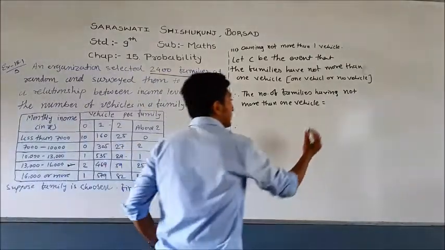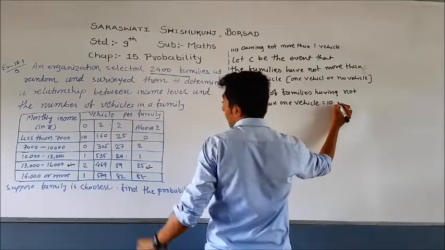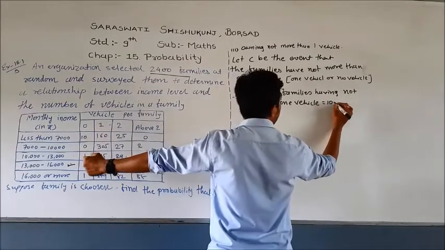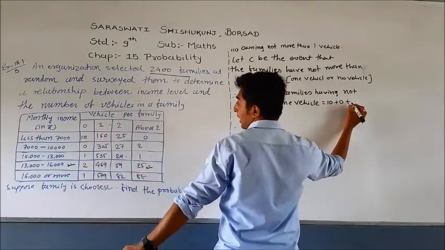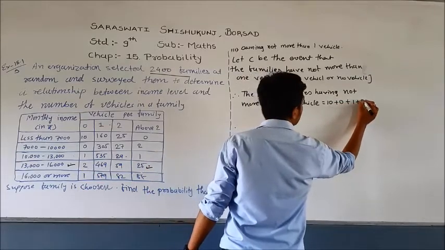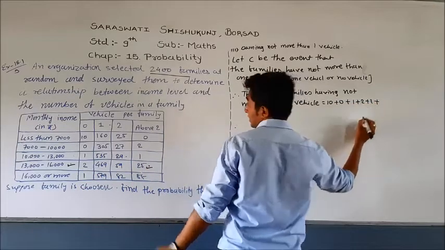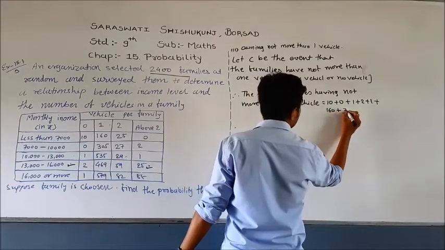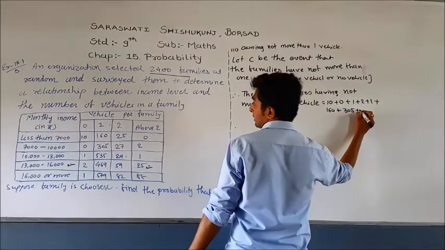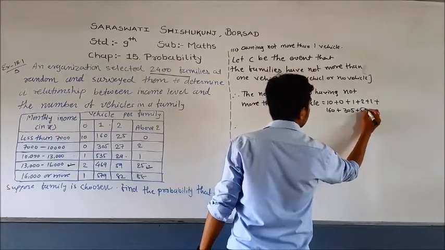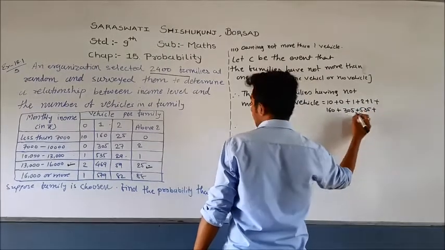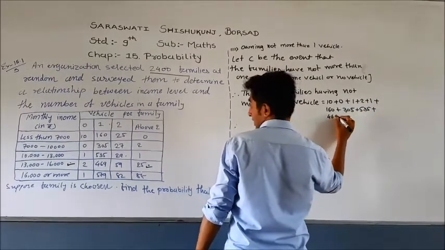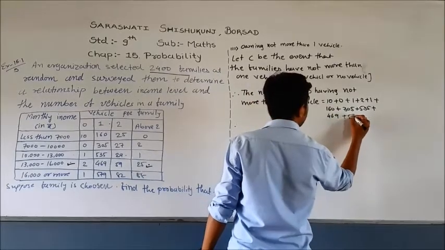So now we can say that first of all, we are taking 0 vehicle numbers: 10 plus 0 plus 1 plus 2 plus 1 plus 160 plus 305 plus 535 plus 469 plus 579.